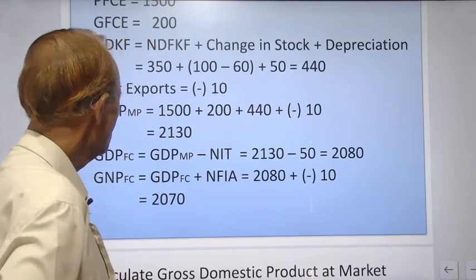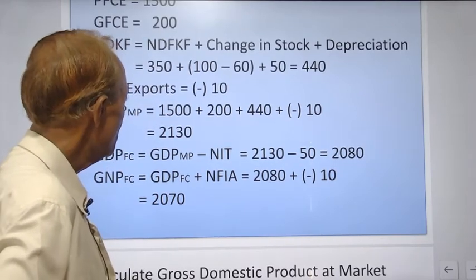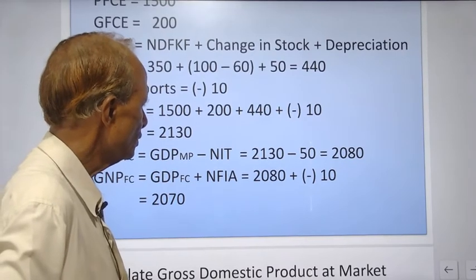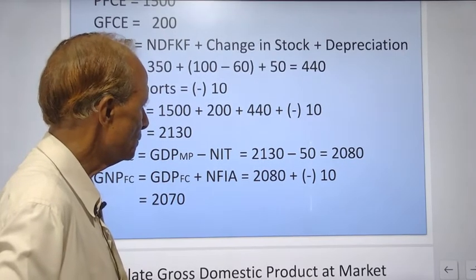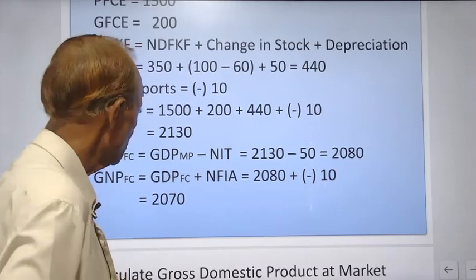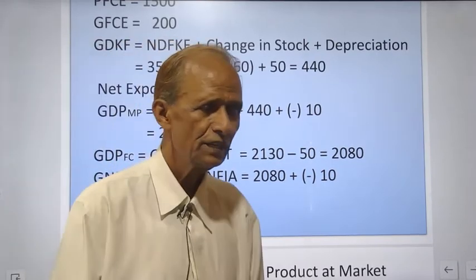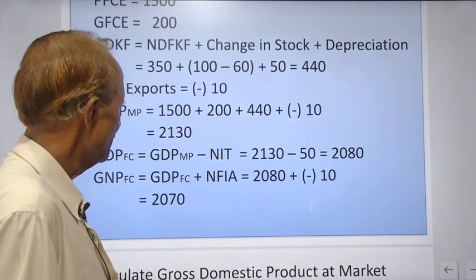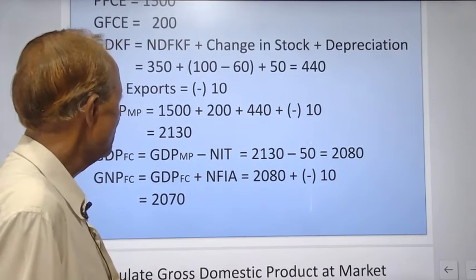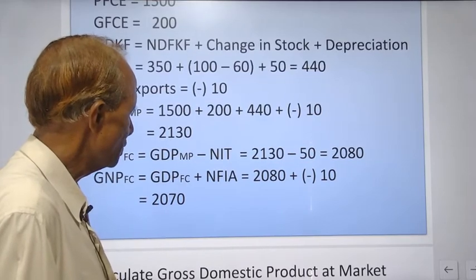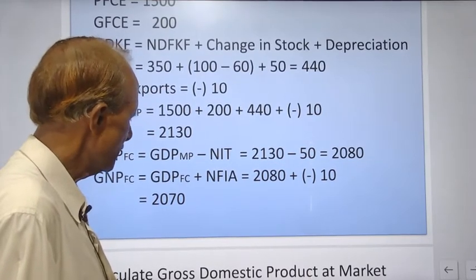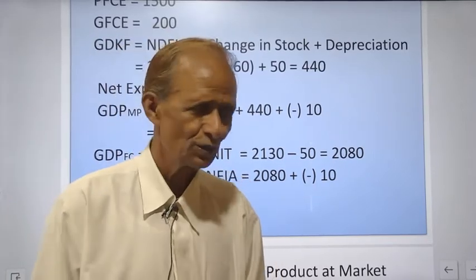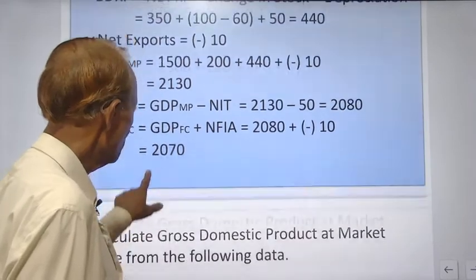is equal to 2130. Now GDP MP minus net indirect taxes, that is 2130 minus 50, that is 2080, and then for GNP FC, you should add net factor income from abroad, that is minus 10. So national income will be 2070 crores.